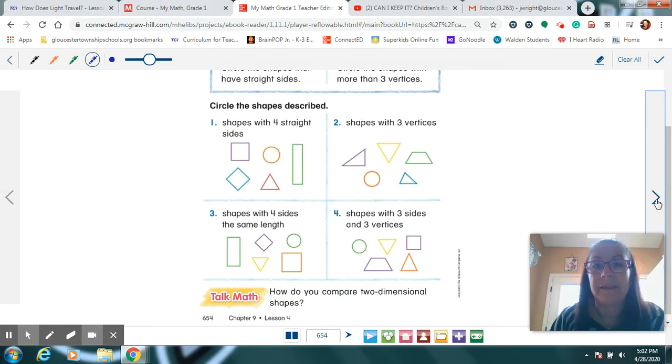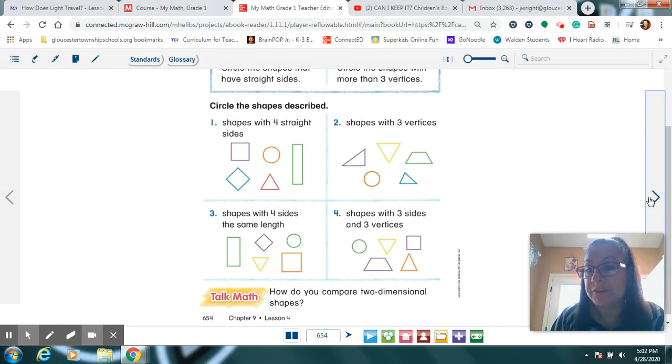All right? On this page, you just have to read carefully, okay? It tells you what you're looking for, and you can either circle them or color them in, whatever you feel like doing, but only do the ones it says. This one says only find shapes with 4 sides. This is different. This one says find shapes with 3 vertices.